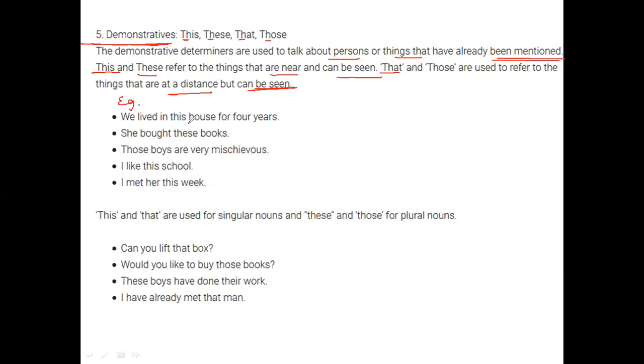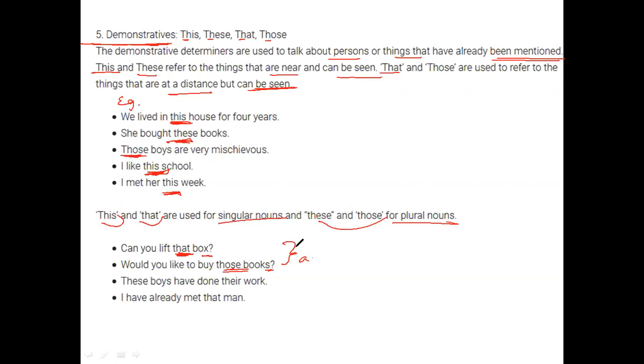We lived in this house for 4 years. So something that is being mentioned can be used in repetitive sentences. She brought these books. Those boys were very mischievous. I like this school. I met her this week. A common thing is that this and that are singular, and these and those stand for plural. So can you lift that box will come with singular. Those books will come with plural. You can see the analogy here.